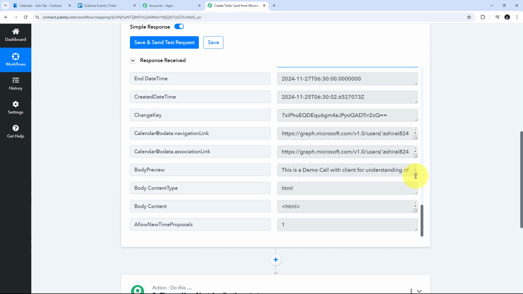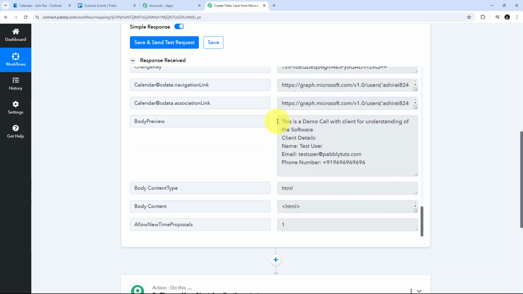Also I have my description of my event. So this is the description of my event, that is, this is a demo call with client for understanding of the software. I have the client details, like I have the name, that is test user. I have the email, that is testuser@pabblytudes.com, and I have the random phone number of my client.